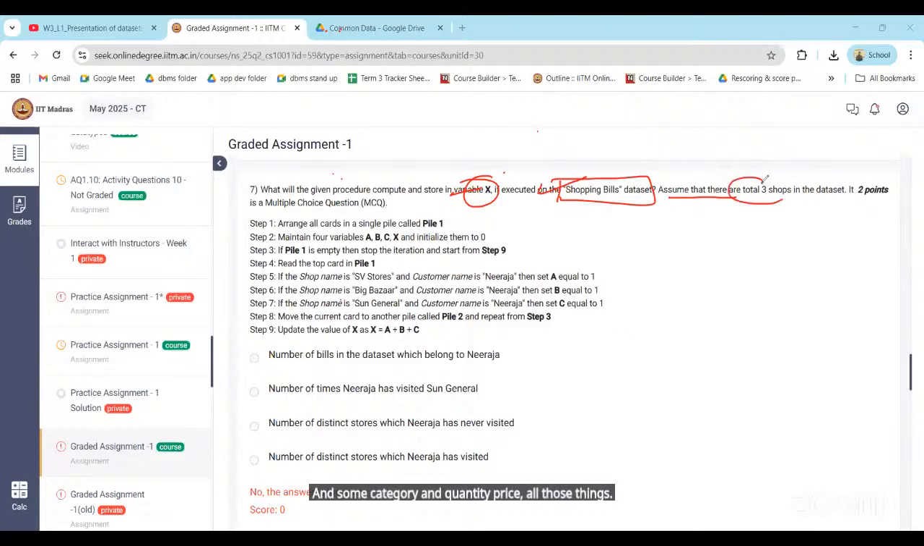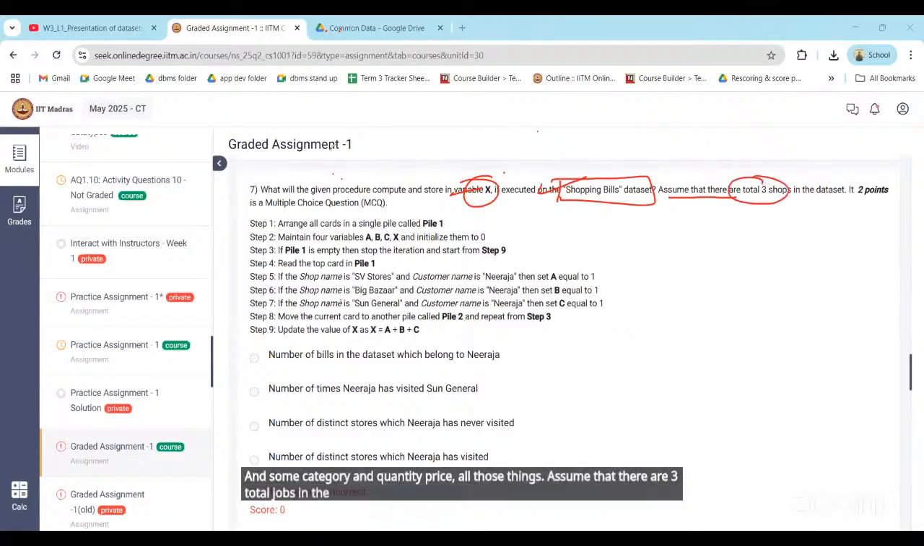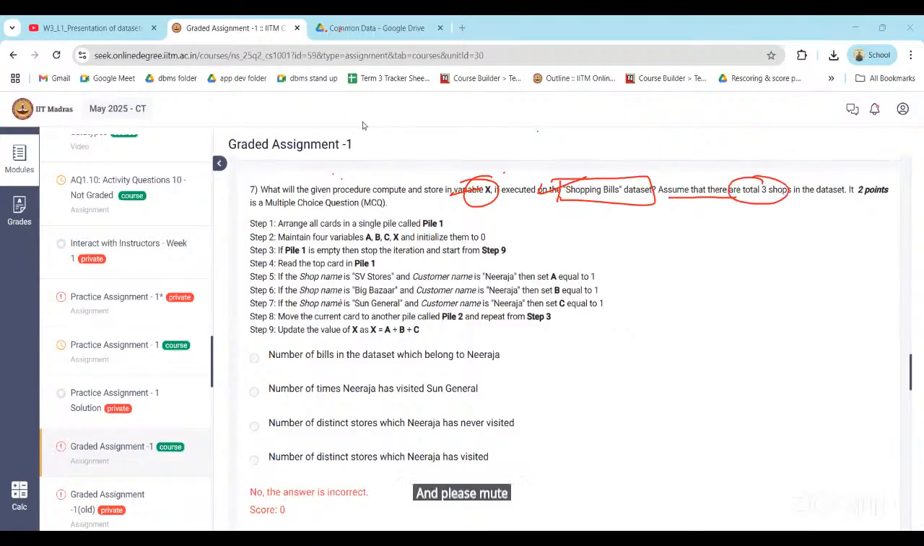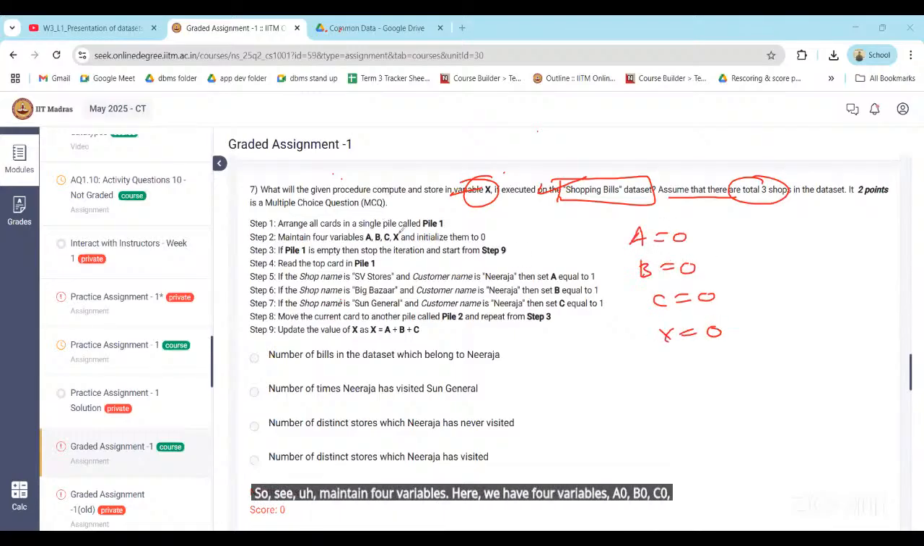Assume that there are 3 total shops in the data set, okay? And please mute, I'm getting background noise here. So see, we maintain 4 variables here: A equals 0, B equals 0, C equals 0, and X equals 0, right?